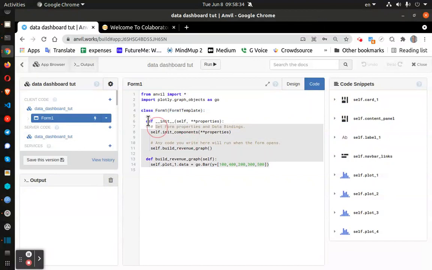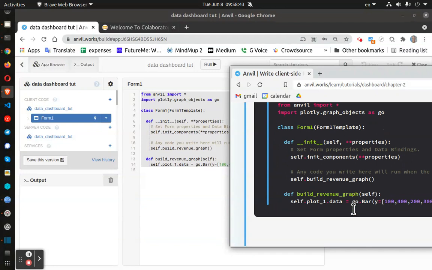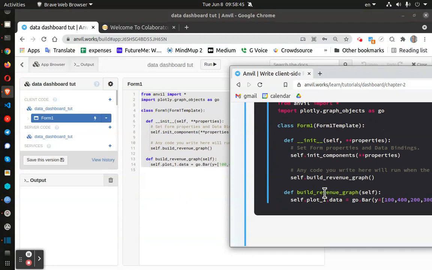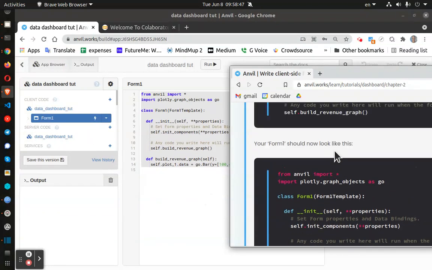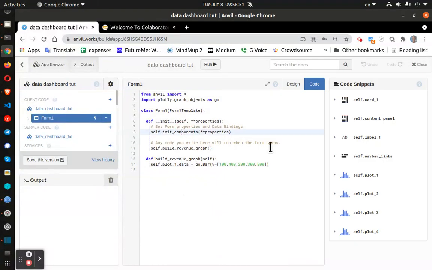This is a demonstration of the Anvil Works tutorial, which unfortunately doesn't work. I've literally copied and pasted the code from the tutorial. Here's the code right here. I copy pasted it, and I'm using Form1. Form1 should now look like this, which it does.